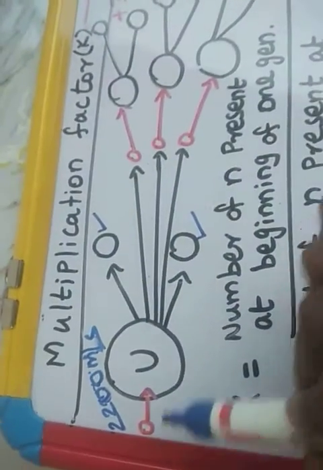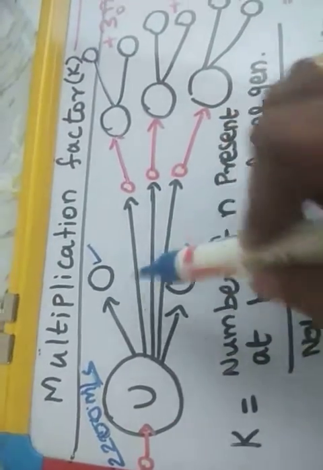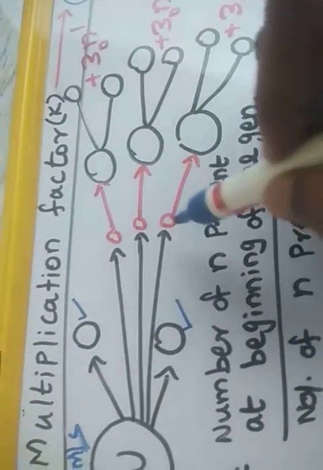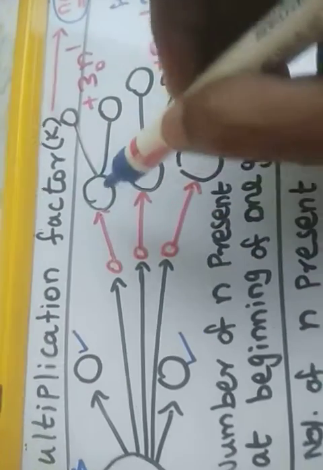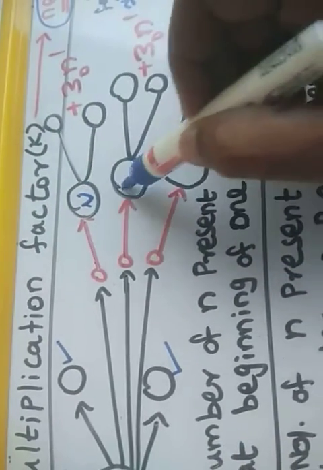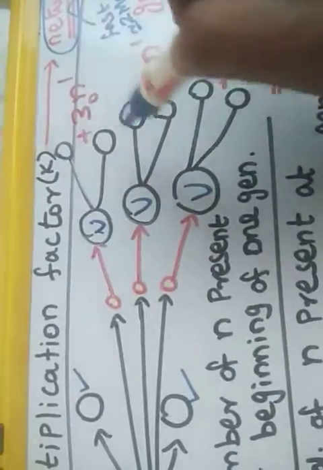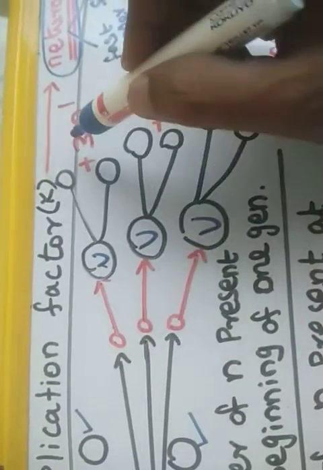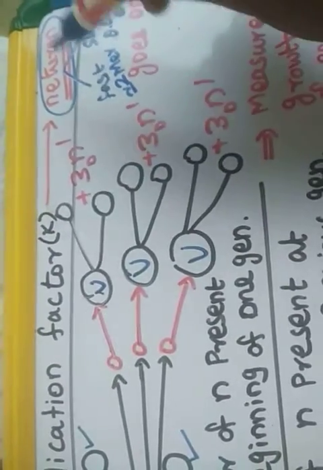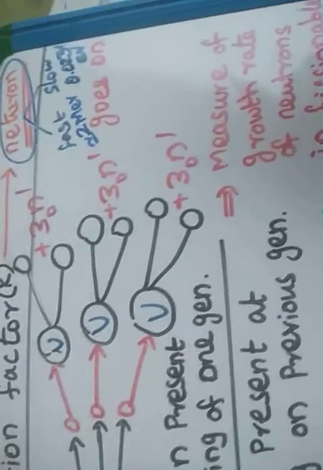The red color is neutron and the black color is atoms. These 3 emitted neutrons again collide with different uranium atoms, so again we get daughter nuclei. Each fission releases 3 neutrons, and these 3 neutrons again collide with the further available uranium atoms.